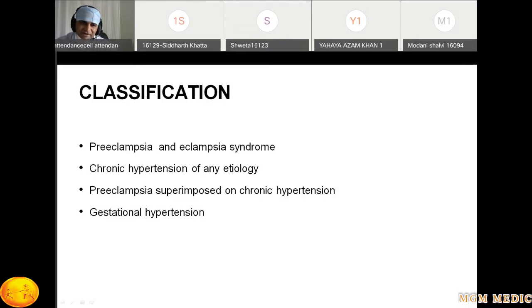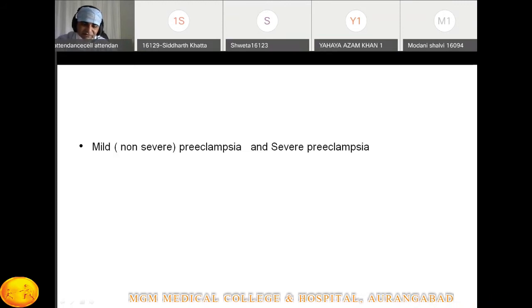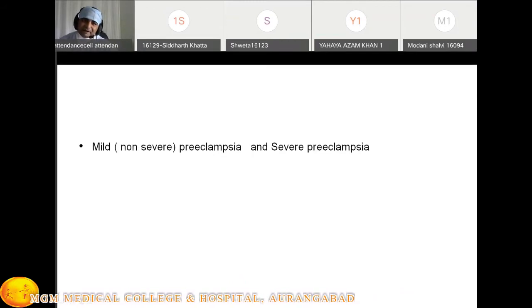Okay, so the classification we just discussed: preeclampsia, eclampsia. Second one is chronic hypertension of any etiology. Then preeclampsia superimposed on chronic hypertension, and the fourth one is gestational hypertension, right? So this is important, the classification of hypertensive disorders. Then again in books there is a mention of severe preeclampsia and mild preeclampsia. Mild preeclampsia is also called non-severe preeclampsia.